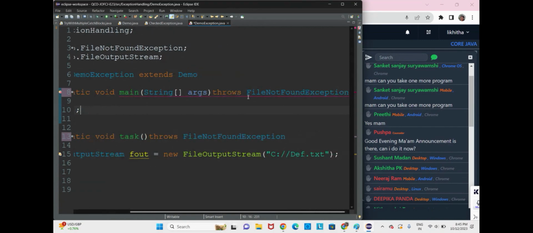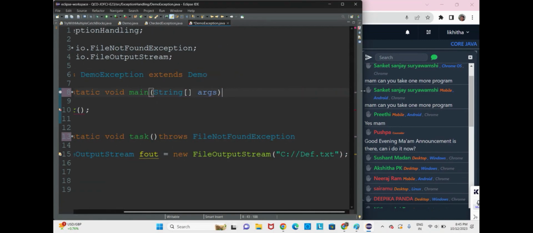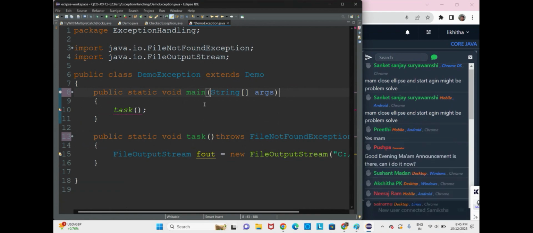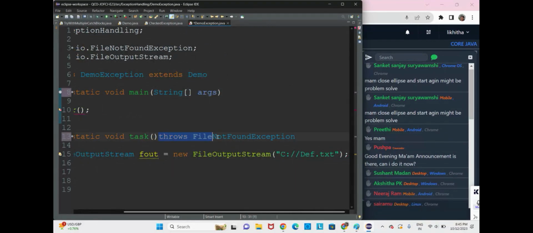If you are not handling it, if you are not declaring it, obviously you will have an error here. Sometimes it might happen that Eclipse works improperly. Okay, let us try one more time. So, throws file not found exception.